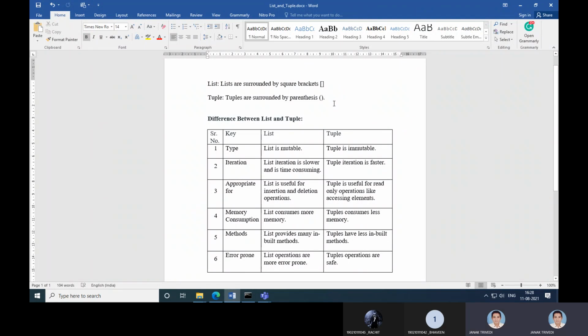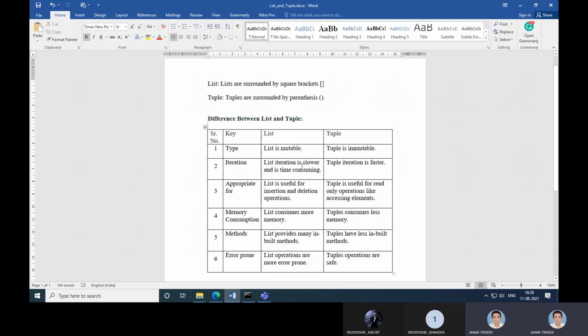List and tuple both are used as data structure types in Python. In this video, the differences between list and tuple are listed with their key parameters, like first one is type and iteration, and appropriate methods, memory consumption, methods and other terms.